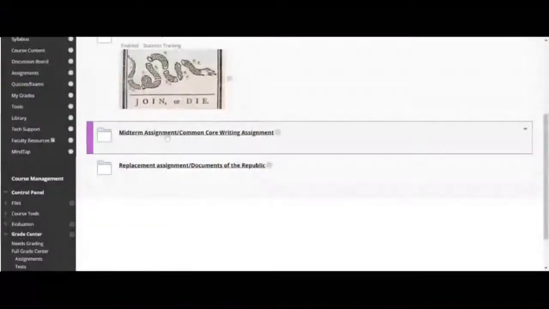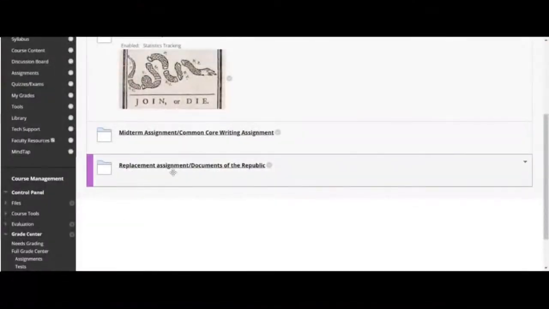Now, let me also go back to your course and show you where to find other things. Okay, so again, this is back at your course. Your assignments here, midterm assignment, common core assignment, and then the replacement assignment. Okay, and again, this is optional. The replacement assignment is optional.